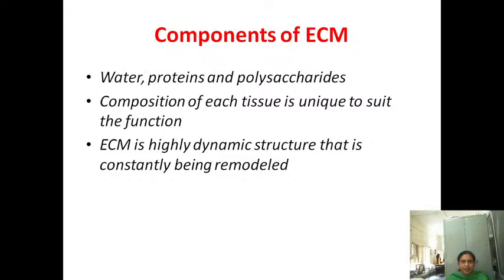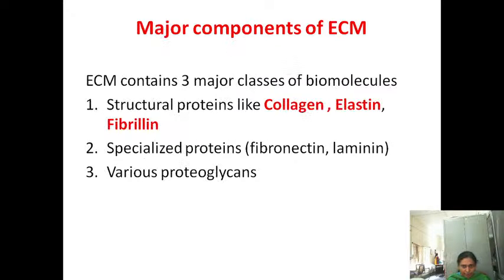Okay, each cell is surrounded by a different extracellular matrix, which will determine the function of that particular cell or that particular organ. Usually they are composed of water, proteins and polysaccharides. And the extracellular matrix is a highly dynamic structure that is constantly being remodeled. Okay, remodeled. And major components of the extracellular matrix are collagen, elastin and fibrillin.